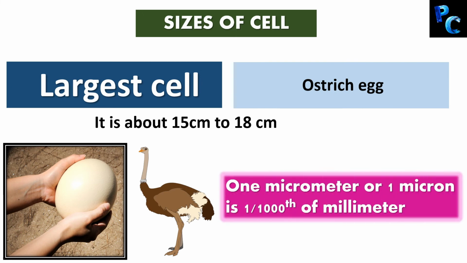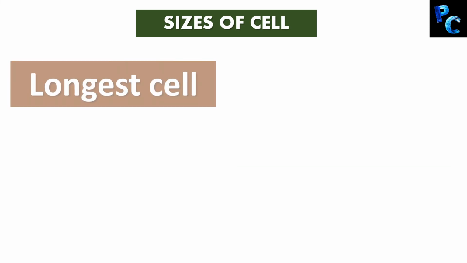So how small is micrometer? 1 micrometer, which is also called micron, is 1,000th of a millimeter. So now you can calculate and find out how small is a mycoplasma and how big is an ostrich egg. Now let me know in the comment what is the longest cell and how long is it. Do you have any guess?